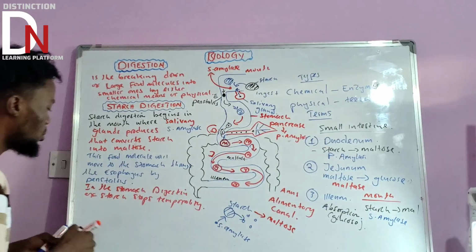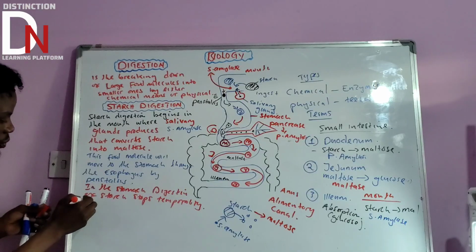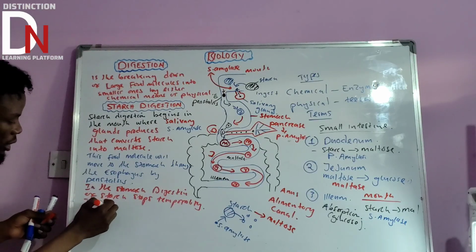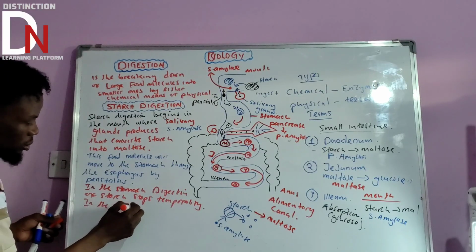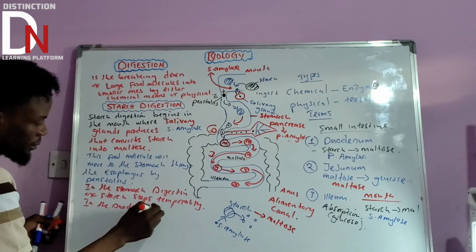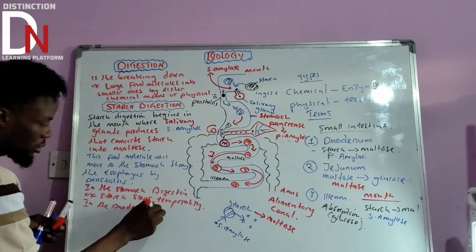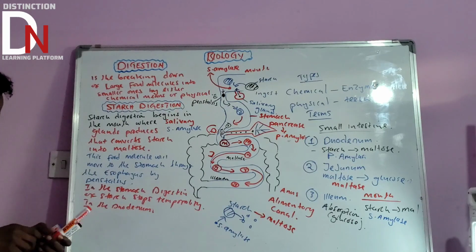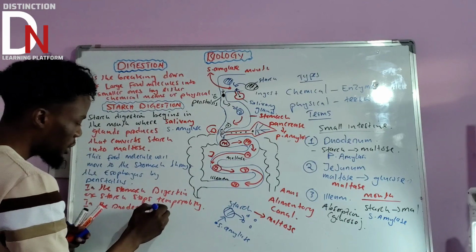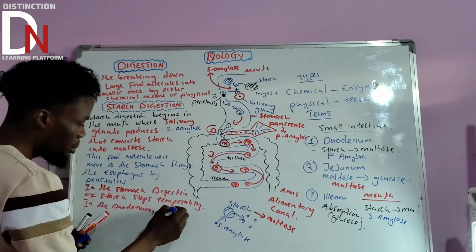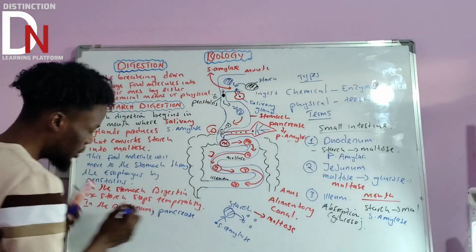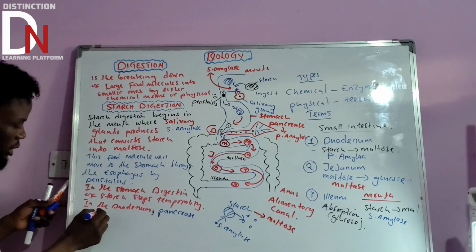In the duodenum. Then you say, in the duodenum, what's going to happen? Okay, so let us use something else. So in the duodenum, we said now, pancreas produces what?